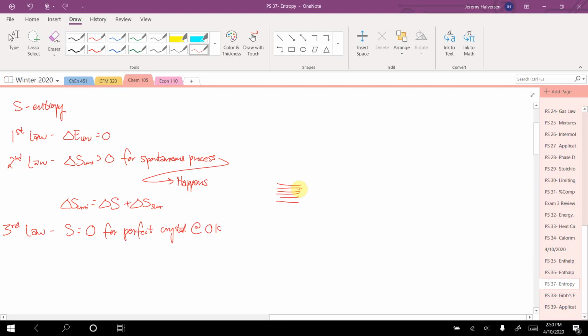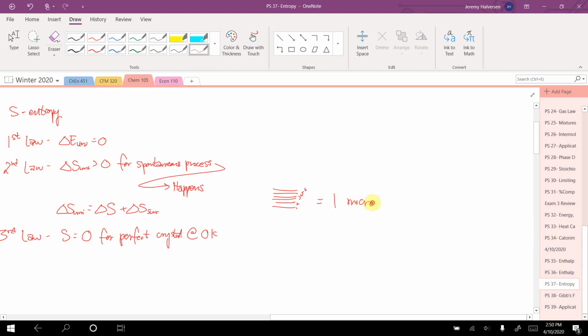Okay, and the reason is a matter of statistics and probability. So if I were to have these papers piled up, 1, 2, 3, 4, 5, 6, and I throw them up in the air, how many ways could they come down and perfectly land 1, 2, 3, 4, 5, 6? Okay, there's only one way. And we call that one microstate. There's only one way that we can arrange that situation.